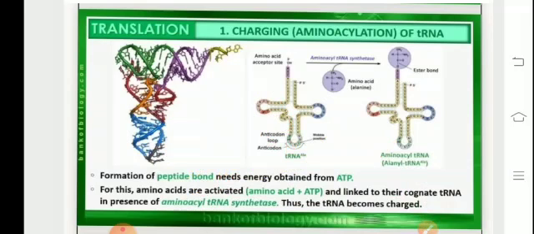In this module, we basically discussed the introduction related to translation, and discussed the structure of the tRNA. In the next module, that is part 2 of translation, we'll be discussing the initiation, elongation and termination processes in detail.